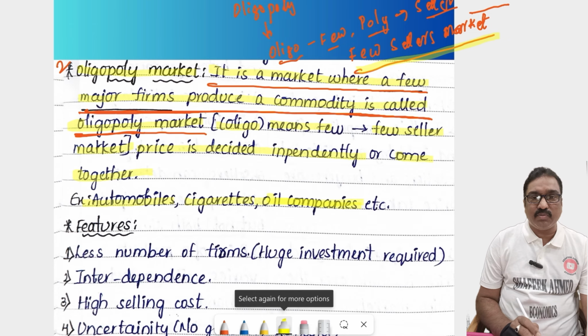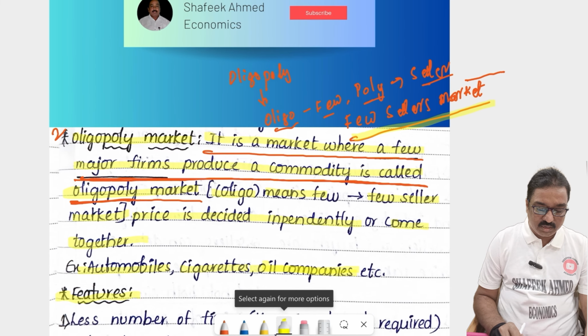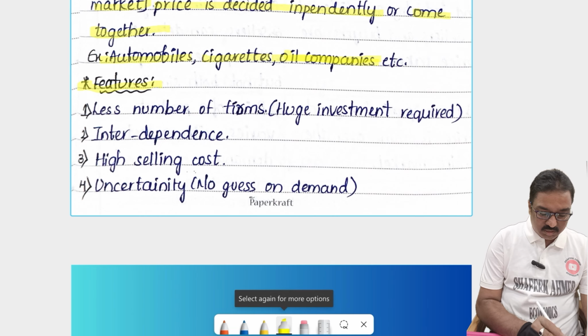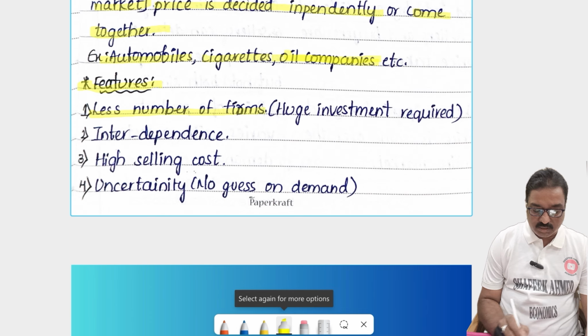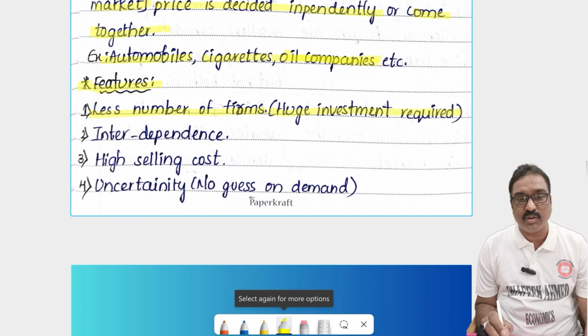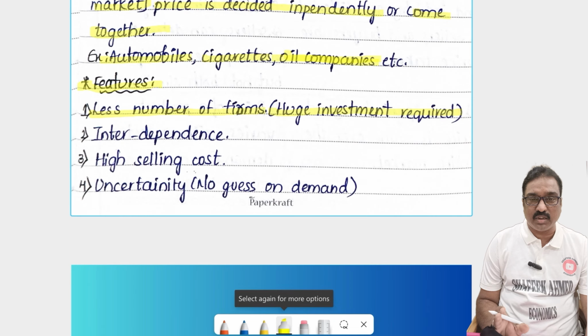What are the features of the oligopoly market? Every market has some different features. So simply I will explain them. First, a less number of firms, because a huge investment is required. Less number of industries, like oil companies, automobiles, cigarettes. Whatever it is, there are limited industries or firms. Less means there are some limited industries.